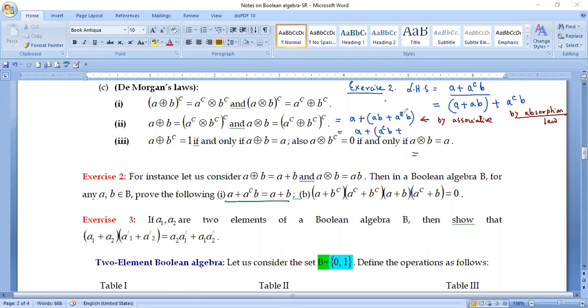Sorry. A complement B plus AB. This is the commutative law. Now I am going to use the distributive law. So A plus... okay, I'm just seeing whether if I commute the thing in this manner, whether it will be working. What I need to show, whether it will come or not. Let me just think a little bit. So I'm writing A plus AB plus A complement B.